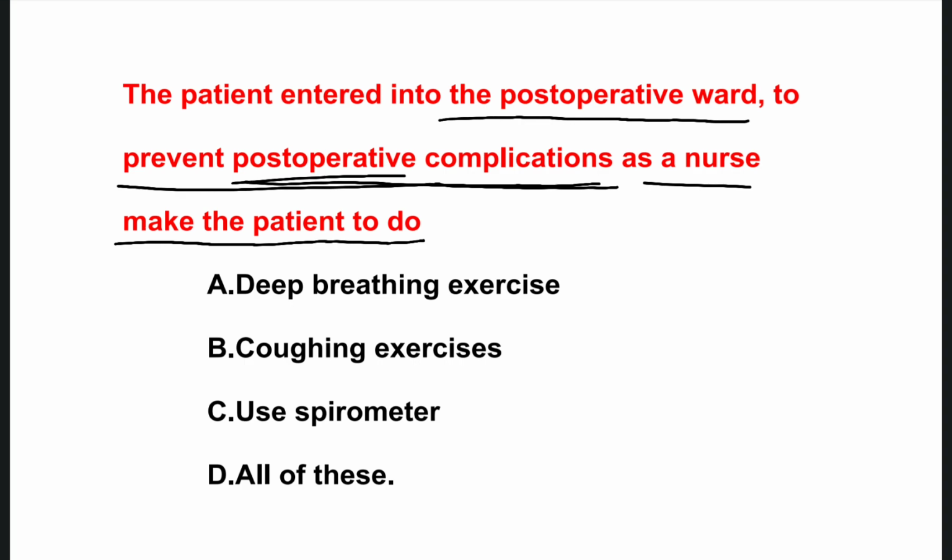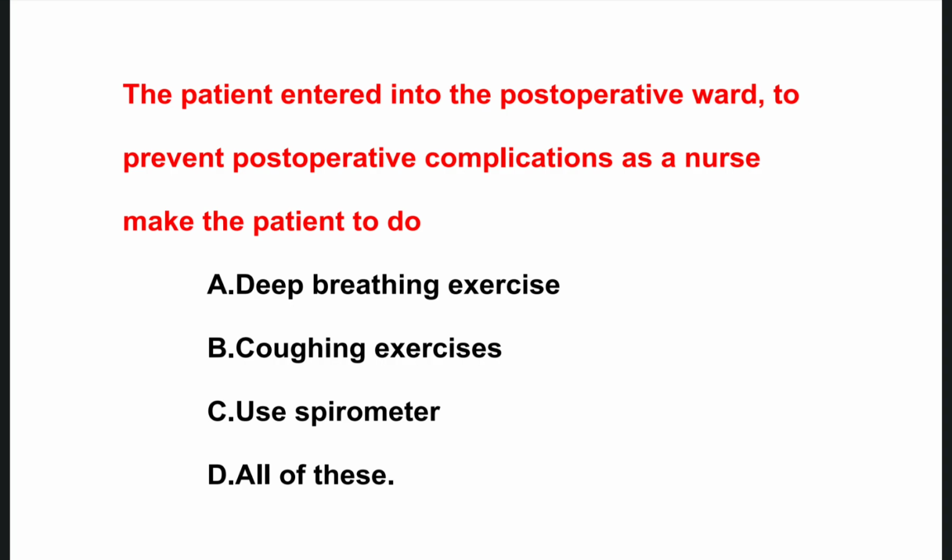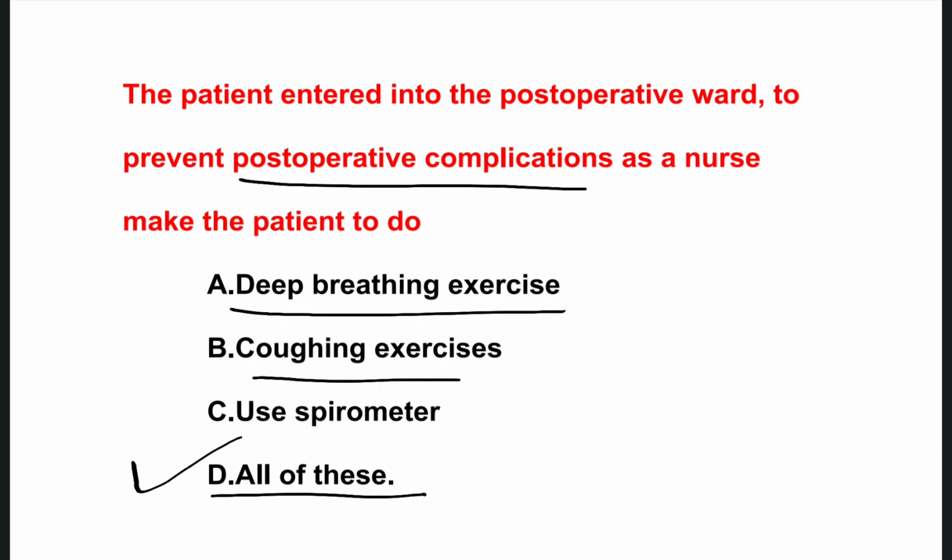The options are deep breathing exercises, coughing exercises, use of spirometer, all of this. The right one is option D. To prevent post-operative complications, we can go for deep breathing and coughing exercises, and we can encourage the patient to use the spirometer.